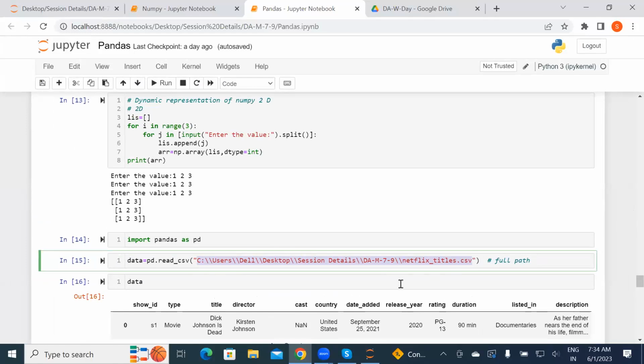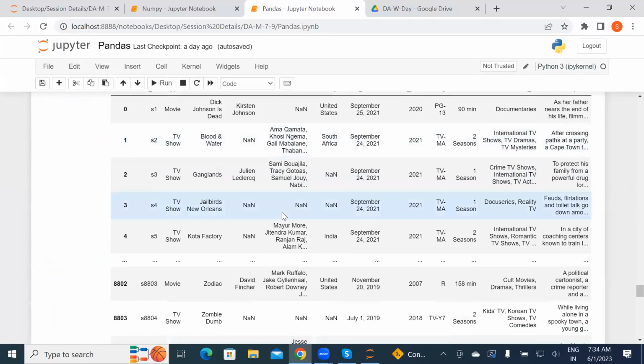The dtype object is nothing but, when you are using this type of thing, by default they keep the dtype as object for string values.